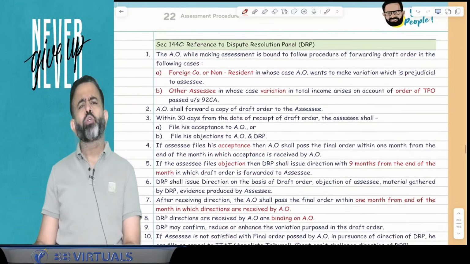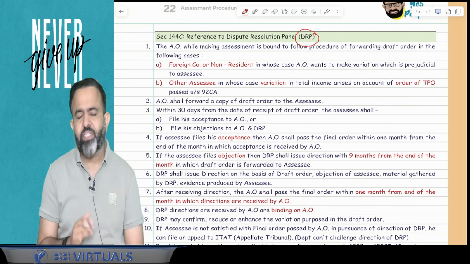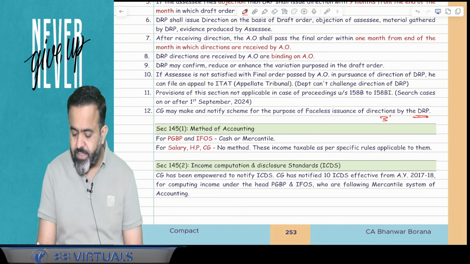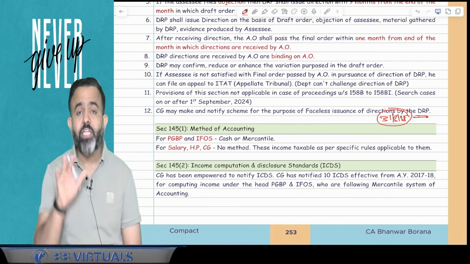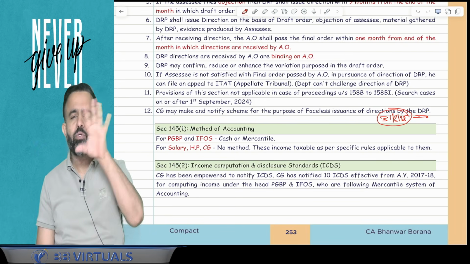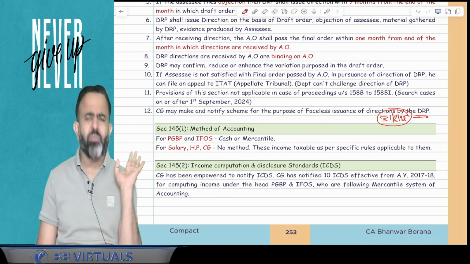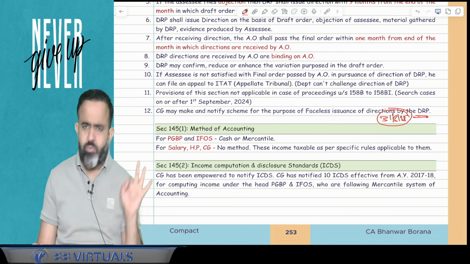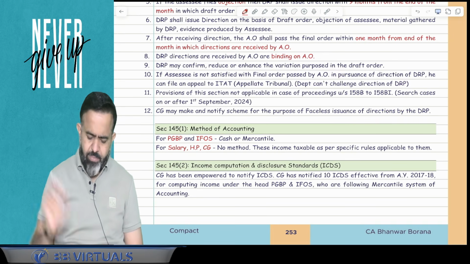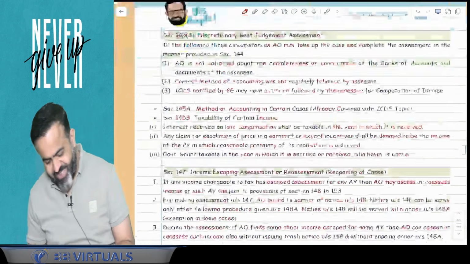Okay, now guys, there is one more point in case of the dispute resolution panel. Dispute resolution panel is still face to face, it is not faceless. But till last year, they had mentioned that till 31st March 2025 they will issue the scheme, and according to that scheme, the dispute resolution panel system will be totally faceless. Guys, that date, 31st March 2025, has been removed. They will prescribe that scheme, but the date is not mentioned. So within some time they will prescribe the scheme.